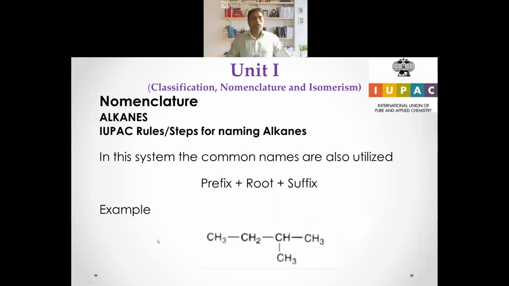Right, that is about common names, and now we will go for IUPAC name. IUPAC name, as you know, is a systematic name. We have to go step by step to name them. They have rules for each of the groups, each of the compounds, like how to name them. So we will go through those rules one by one. Before that, the IUPAC names are named using the formula prefix plus root plus suffix. We join them together and we name the compound.